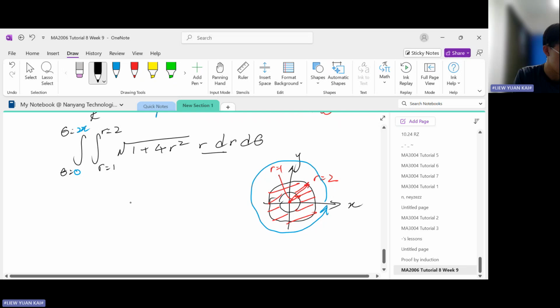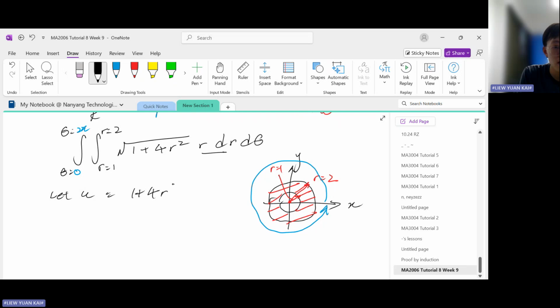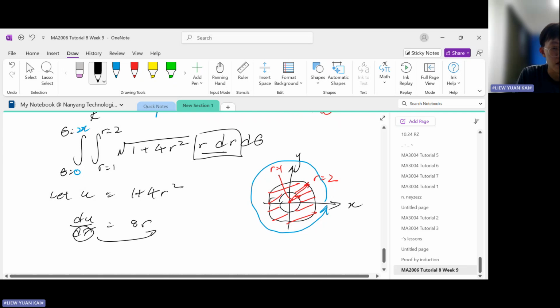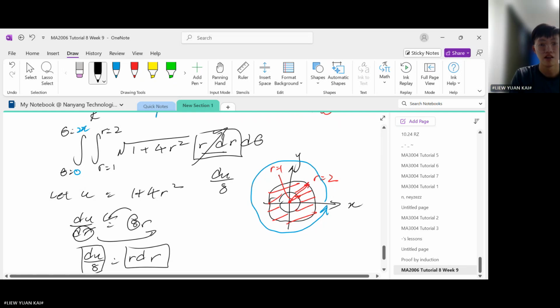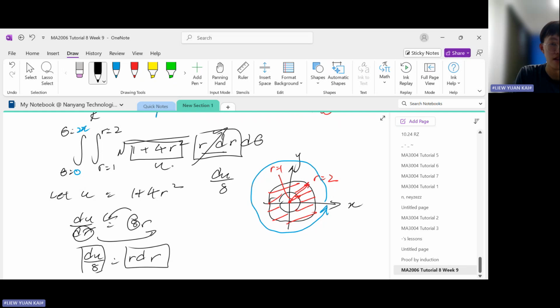You can do this integral using your calculator, but I think it's quite simple, so we can do this by hand very quickly. Let's use substitution. Let u equals to 1 plus 4r squared. Differentiate with respect to r, this becomes 8r. Then we need to make r dr the subject, so du over 8 is equal to r dr. Wherever I see r dr, I'm going to replace it with du over 8, and since we let the inside become u already, replace it with u.